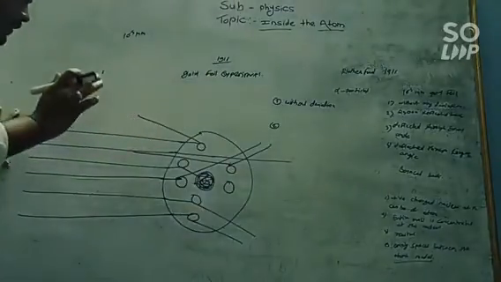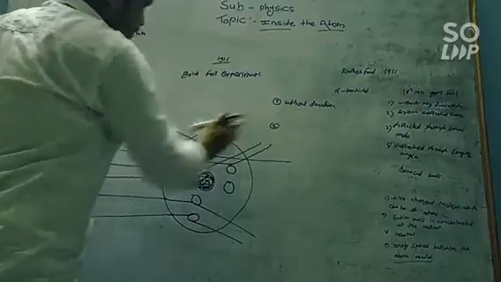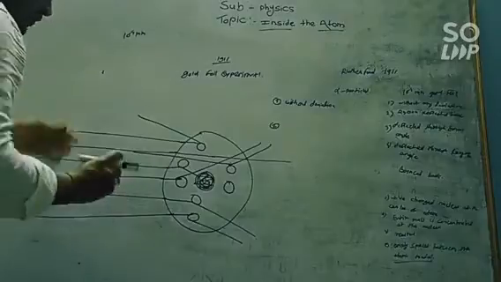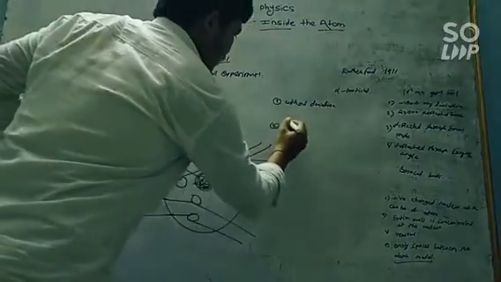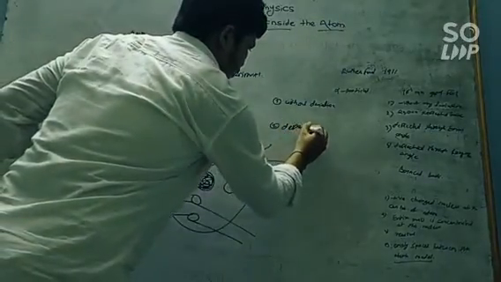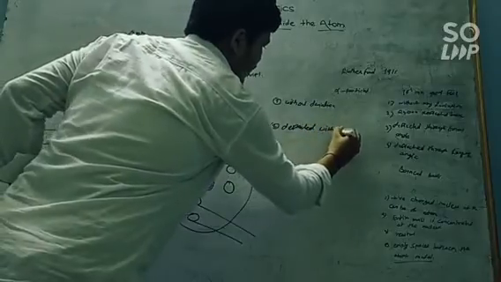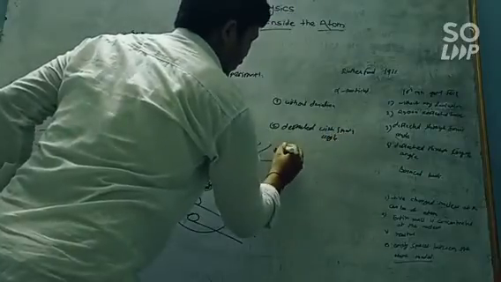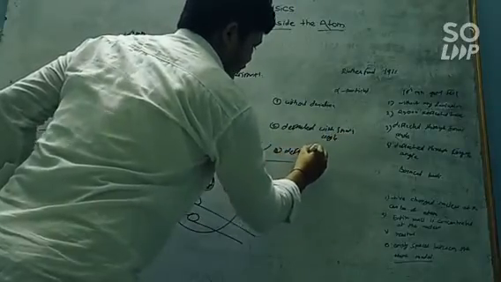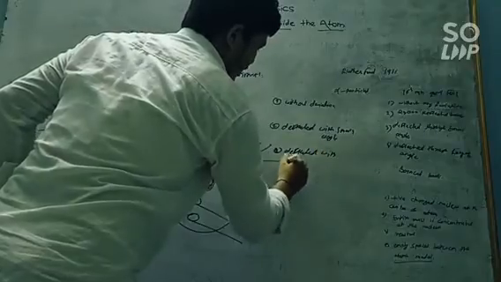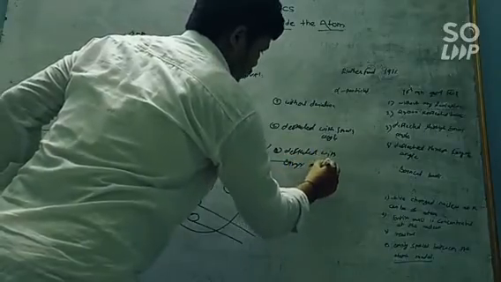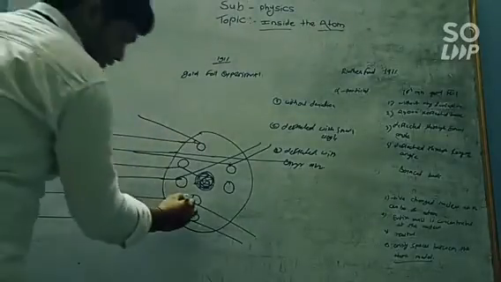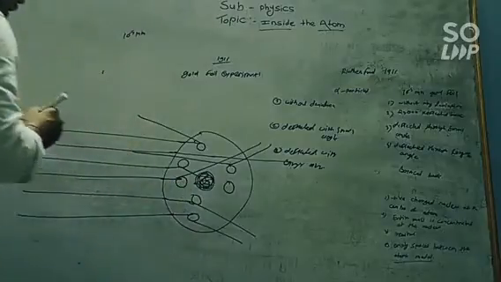So, when he observes the alpha particles, he gets the first conclusion that some alpha particles pass through this foil without any deviation, and some alpha particles get deflected with a small angle. And some alpha particles get deflected with a larger angle. Here you can see the deviation of the alpha particle with a smaller angle, and this is the deviation of the alpha particle with a larger angle.